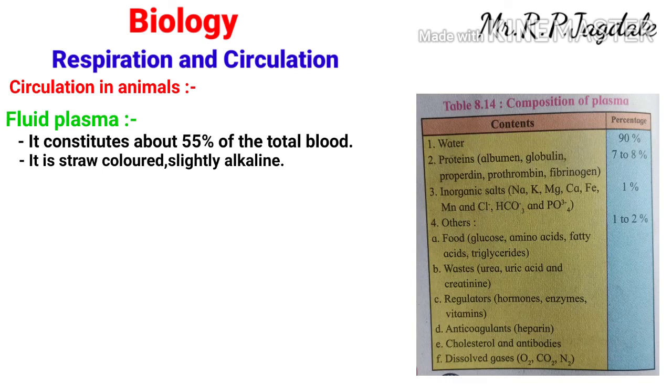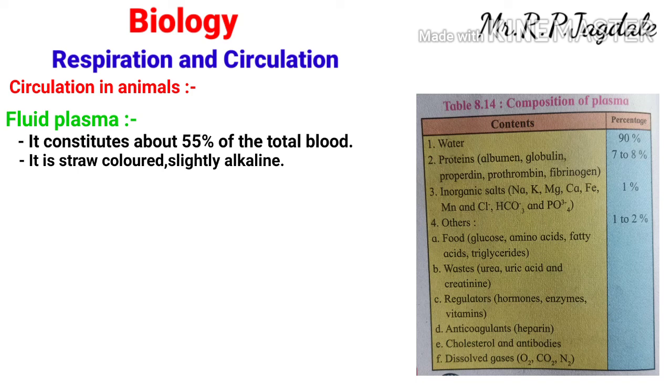Plasma is made up of, you can see in the chart of composition of plasma, it is very clear that 90% of the total plasma is water. If plasma is 100%, 90% of that is water. Of the remaining, 7 to 8% are proteins.